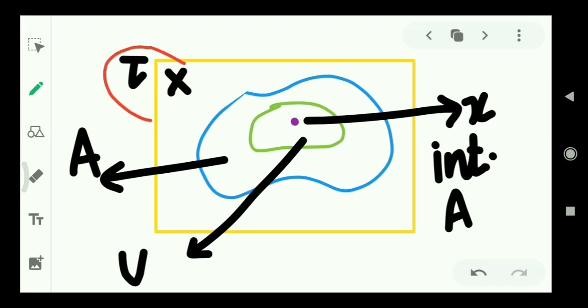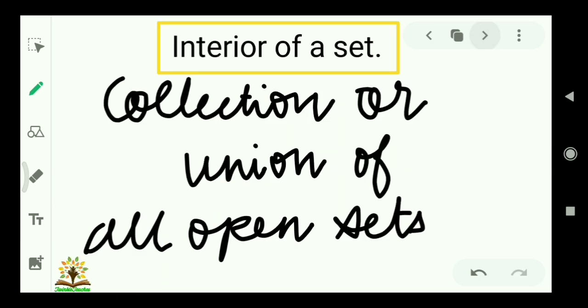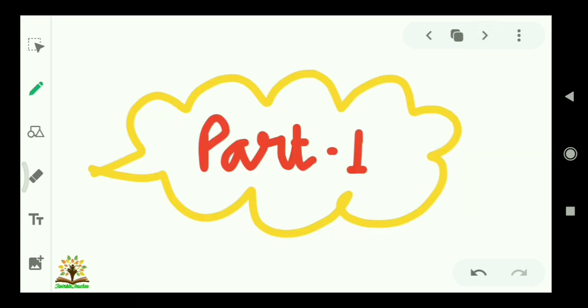If (X, tau) is a topological space and A is any random subset of the set X, then the point x will be known as an interior point of that set A if there exists an open set U containing that point such that U is an open subset of the set A, and interior of a set is the collection or union of all open sets, or you can say it is the largest open set of the set A. So let us come to part 1 of the theorem.